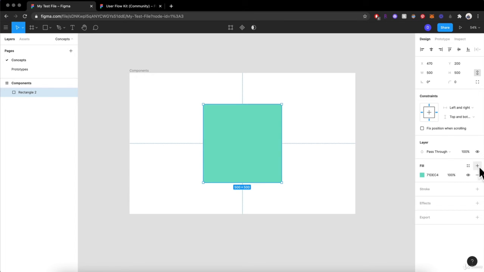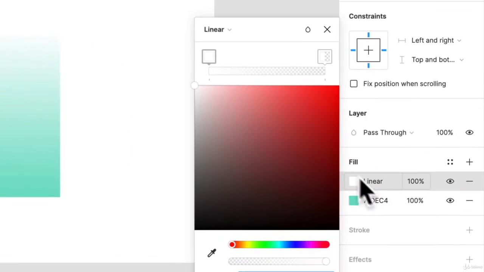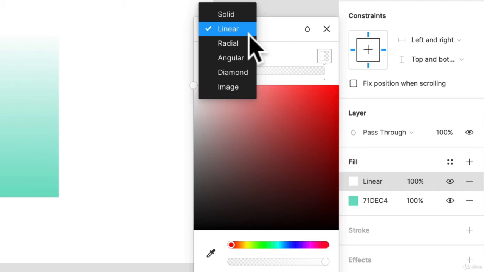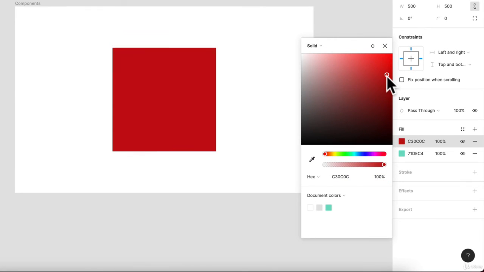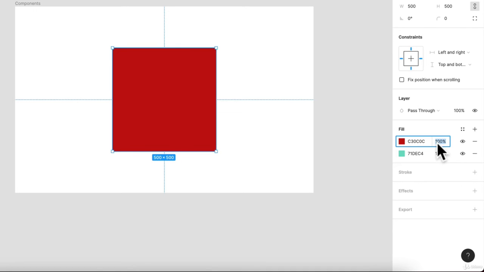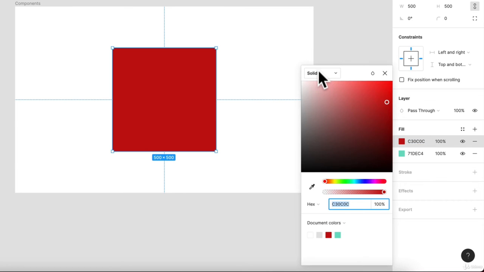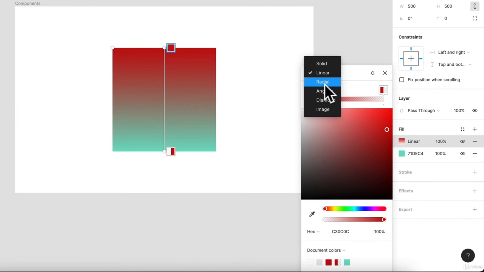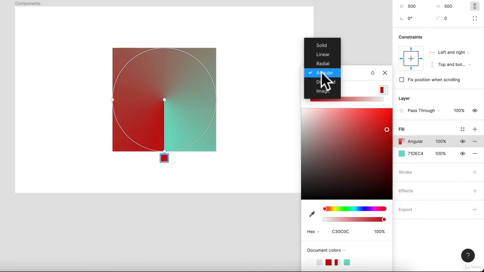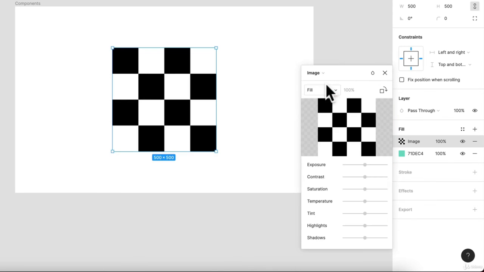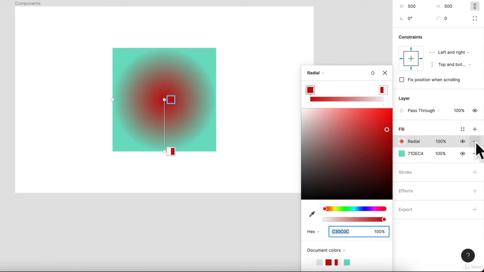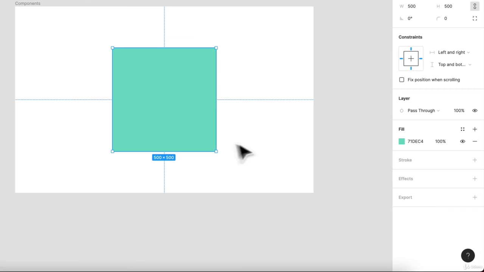You can also add more color fills on top of one layer. So in this one, this is a linear one. You can change that up here. So in the case earlier, we had a solid color and we can change that opacity to say like 20. So you can see the layer below it. So if I go back and I go up here, I can change it to linear. I can change it to radial, angular, diamond, and you can even have an image. So a lot of different options for you right there. So let's go back. Let's actually remove this layer just by clicking this minus button. So we still have our nice fill over here.